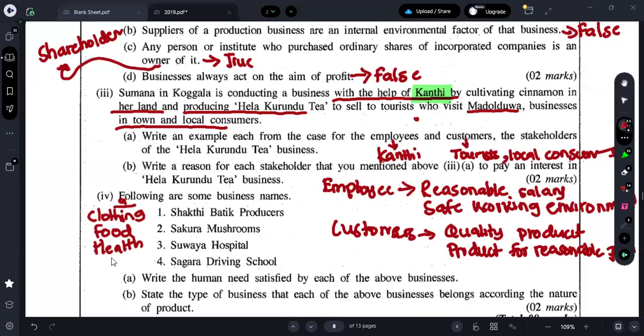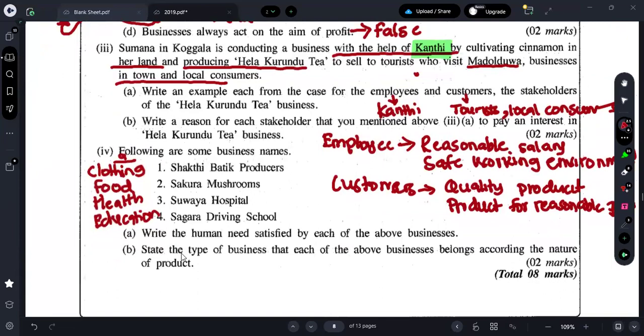And Sagara Driving School is related to, yes, you can take education. Someone can come and argue, sir, can't we take transportation? Yes, transportation is also fine, because driving school means you are studying for something called transportation. But transportation also comes under education. As you are going to a school, it is better to take education here.